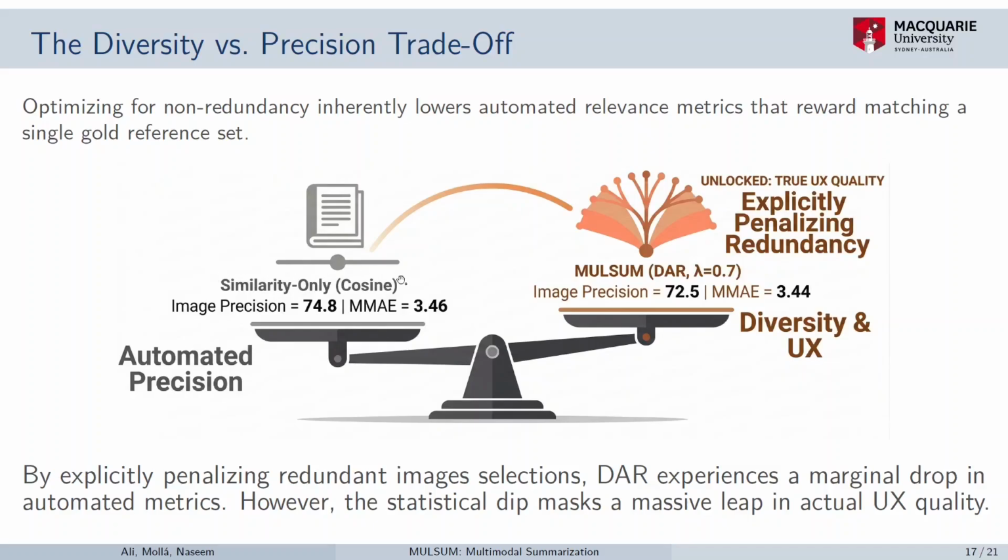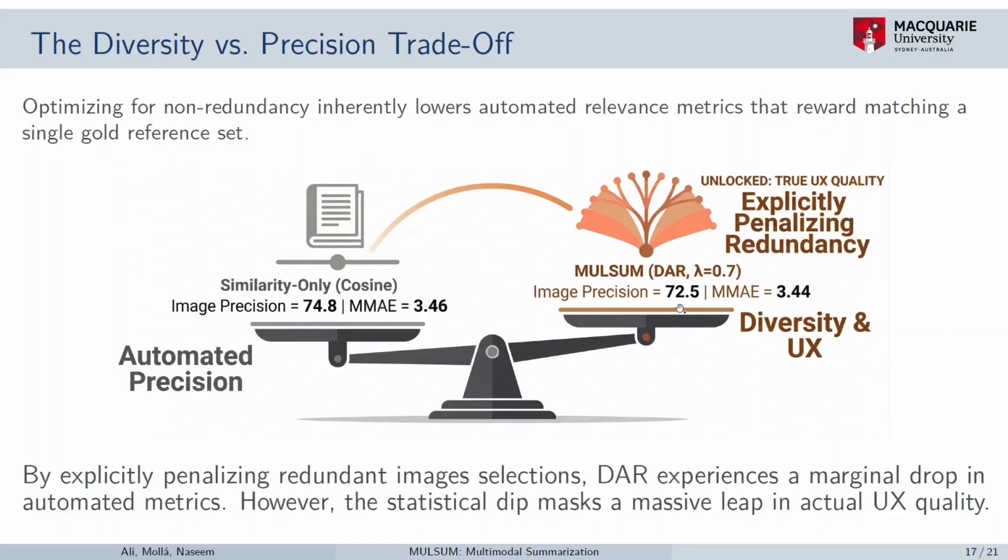For the images selected purely on similarity, we achieved comparatively higher image precision and MMAE. And with the diversity attribute considered, or with DAR based selection, as expected, we were losing some performance in terms of those automatic metrics.